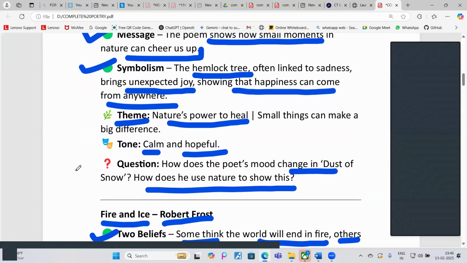So who is going to answer this? How does the poet's mood change in Dust of Snow? How does he use nature to show this? Abhinav, answer this. So the mood of the poet changes as soon as the crow shakes the snow on him. He realizes that he can still utilize the rest of the day, and he becomes happy, transitioning from a sad mood to a happy mood. He uses the hemlock tree and crow to signify sadness, while snow signifies happiness. Very good, Abhinav.